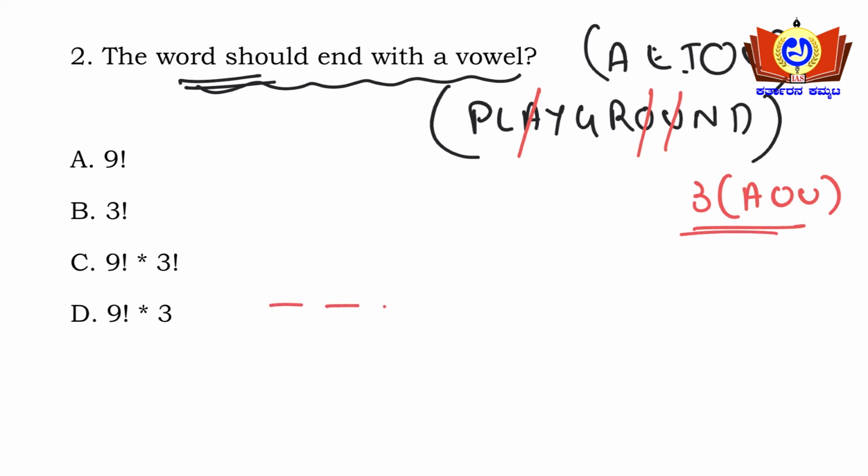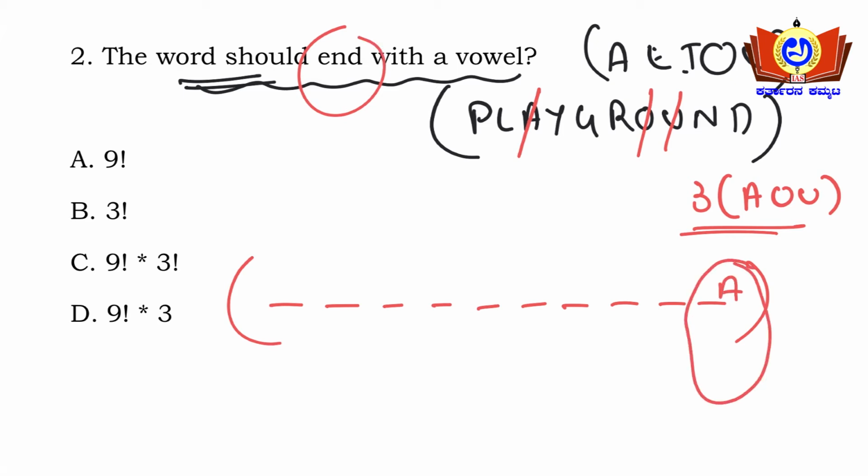How many places should be there? Actually 10 letters are there in playground. The word should end with a vowel, so in the last place either it should be A or O or U. This can be done in 3 different ways, not 3 factorial ways, so this should be taken care of.